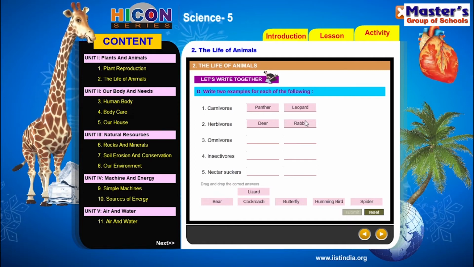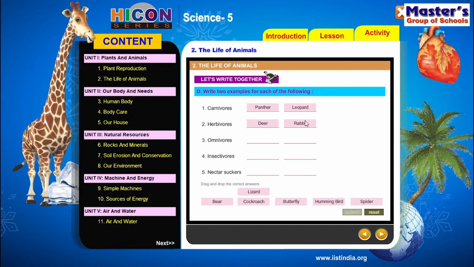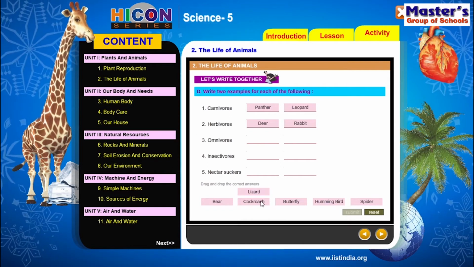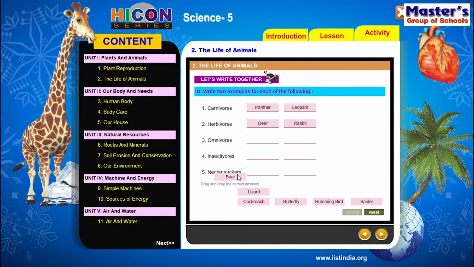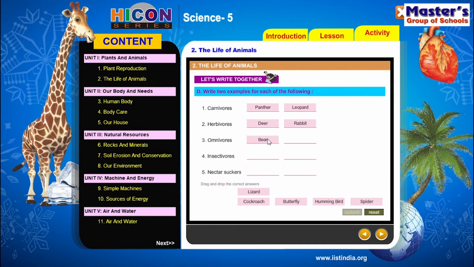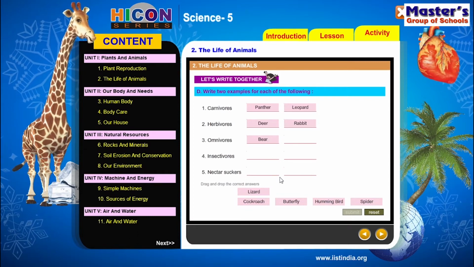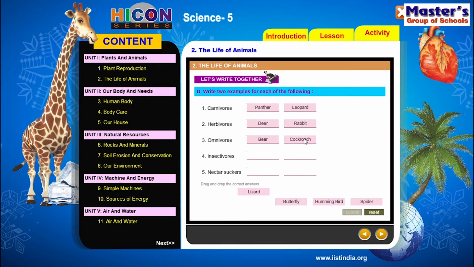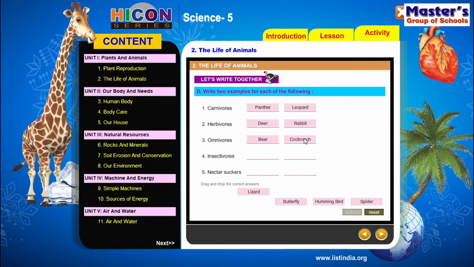Next see the third one, omnivores. Omnivores means the animals which eat both plants and animals. The animals which eat both plants and flesh are called omnivores. So let us select the examples for the omnivores among the given answers. So which are omnivores? So children, bear. Bear is an omnivore. It can eat both plants and flesh. So write the bear as an example for omnivores. The next example for omnivores is cockroach. Cockroach can eat both plants and flesh. So write cockroach as an example for omnivores. So children, these two are examples for omnivores, bear and cockroach.